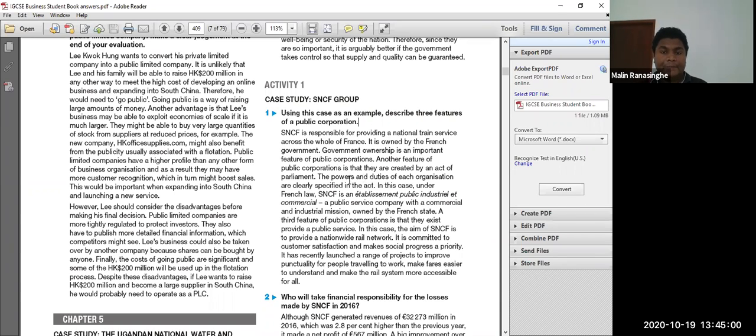What else? The powers and duties of each organization are clearly specified. In this case, under French law, SNCF is a public industrial and commercial establishment, which is a commercial industrial mission owned by the French state. The third feature of a public corporation is that, look at how they apply it. They give the feature and then give the application from the case study. In this case, they have used this word. In your answers also, you can use this to link the case study into the answer. You can use this wording from the case study like that.